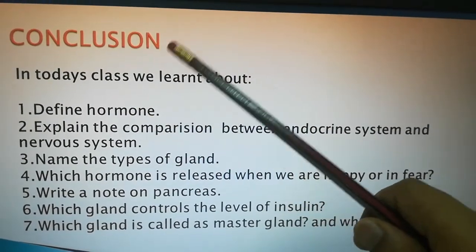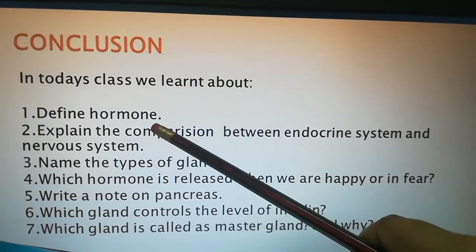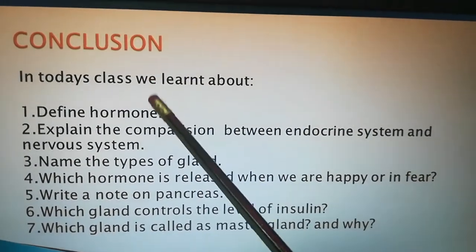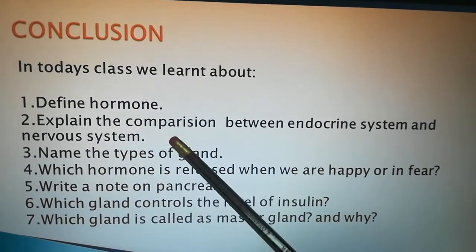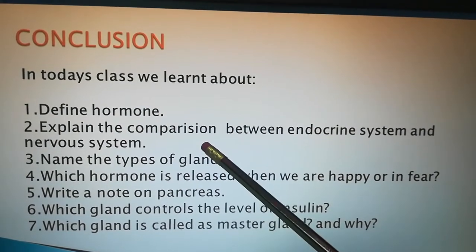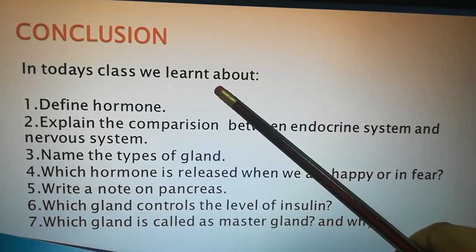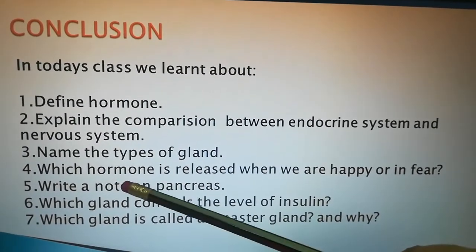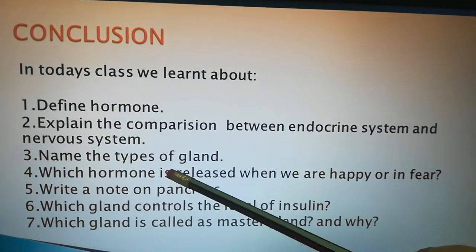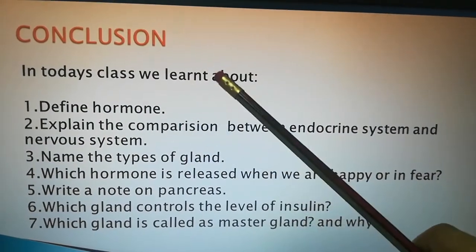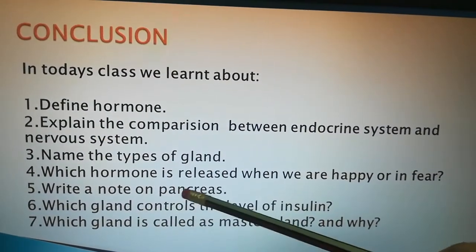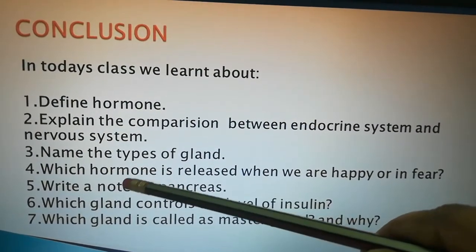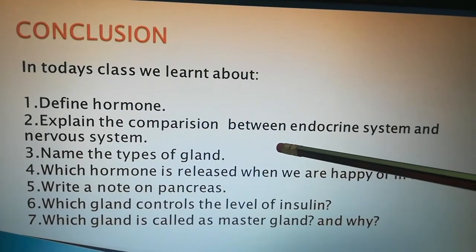And where the hormone is released, we learned that. We also learned about the comparison between the endocrine system and the nervous system. We learned about the types of glands: pituitary gland, thyroid gland, pancreas, adrenal gland. We know which gland releases hormones when we are happy or in fear. Which hormone is released by the pancreas, that also we studied. We studied which gland is called the master gland.